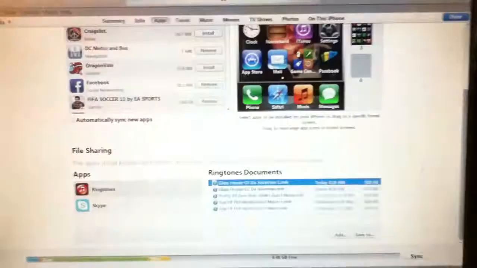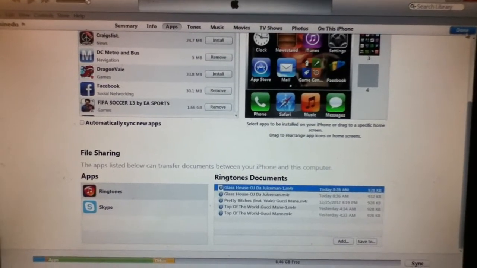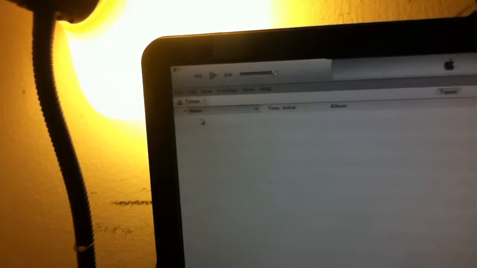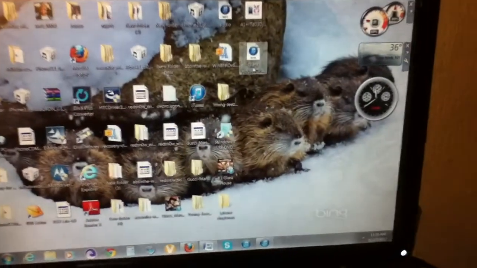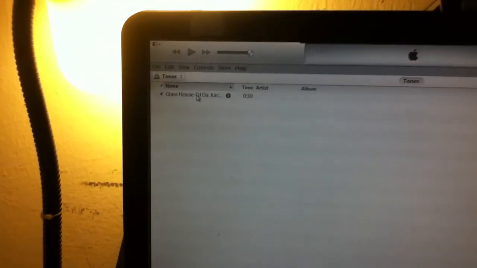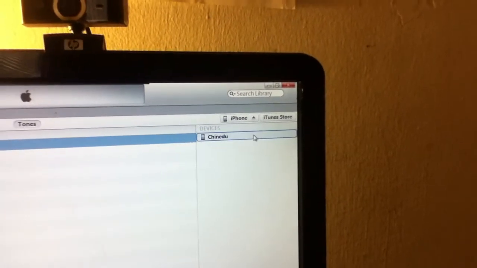So you go back to your iTunes. You click done, and you click tones. Then you minimize your iTunes and drag the song you created back into the tones. You see, it's right there. Now all you gotta do is drag it again back to your iPhone. It says preparing to update.